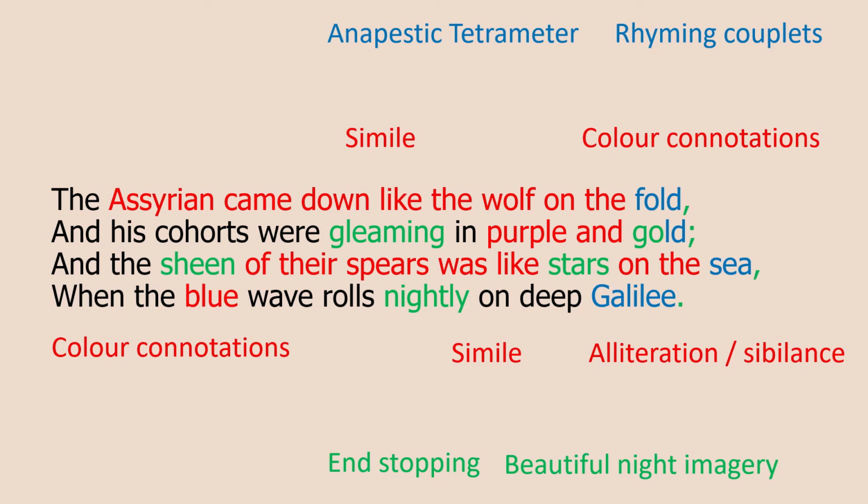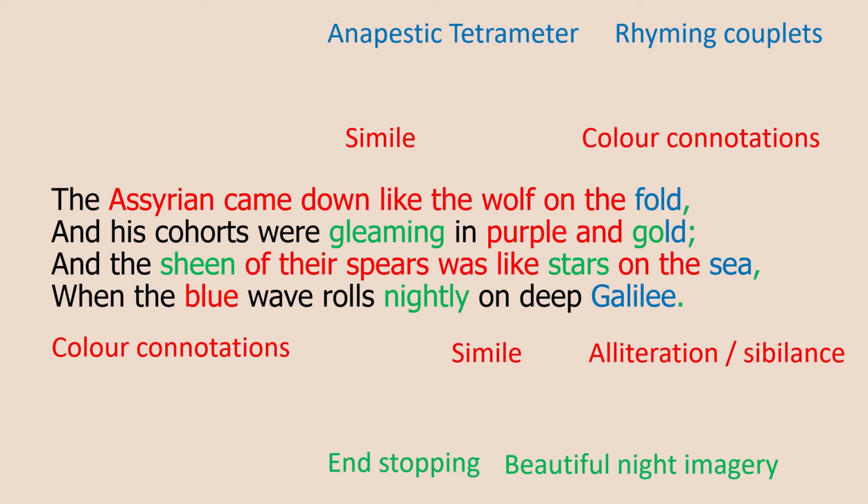A really good example of this would be line 3, so let me read it out to you and see if you can listen out for the stressed sounds and the meter, the rhythm it creates. And the sheen of their spears was like stars on the sea. Sheen, spears, stars and sea are our stressed sounds, and the of there was like on the are our unstressed sounds. So it creates a rhythm.